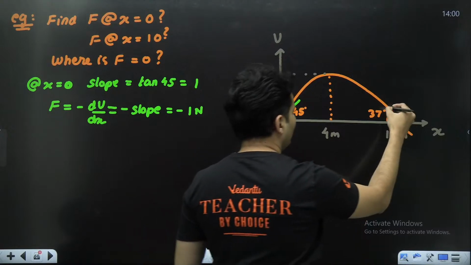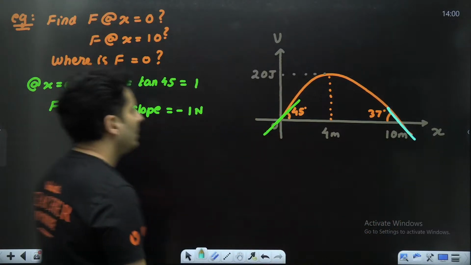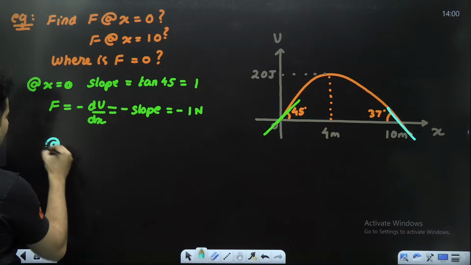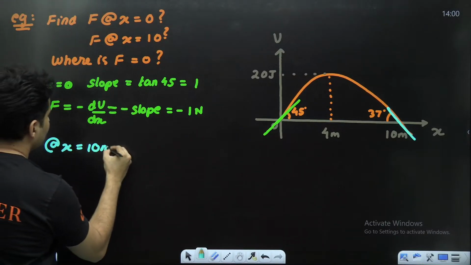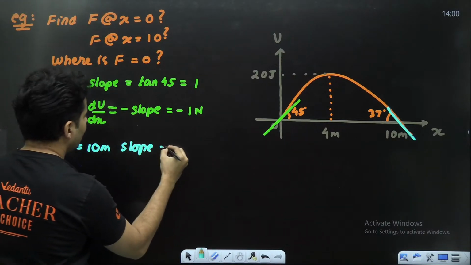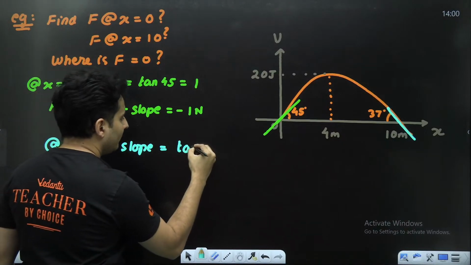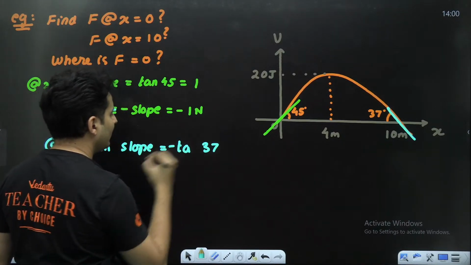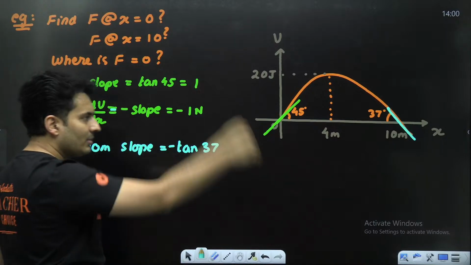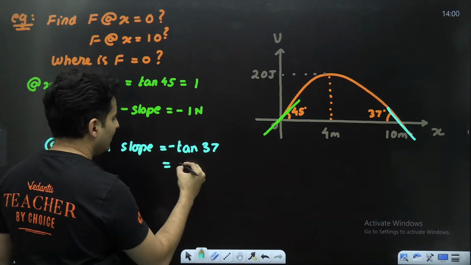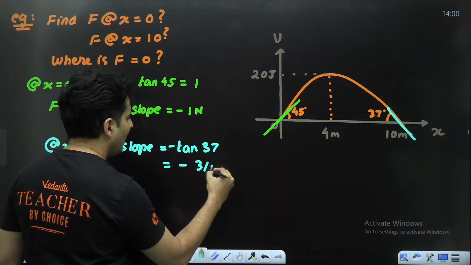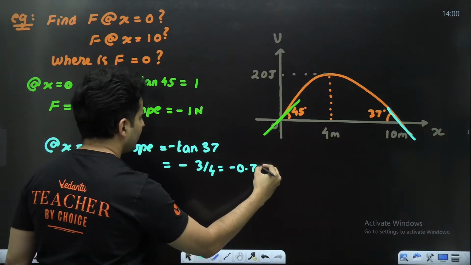Similarly, if you draw a tangent here, at x equals 10 meters, the slope will be tan 37 but with a negative sign. Why negative sign? Because it is going down. What is tan 37, guys? It is 3/4 or negative 0.75.